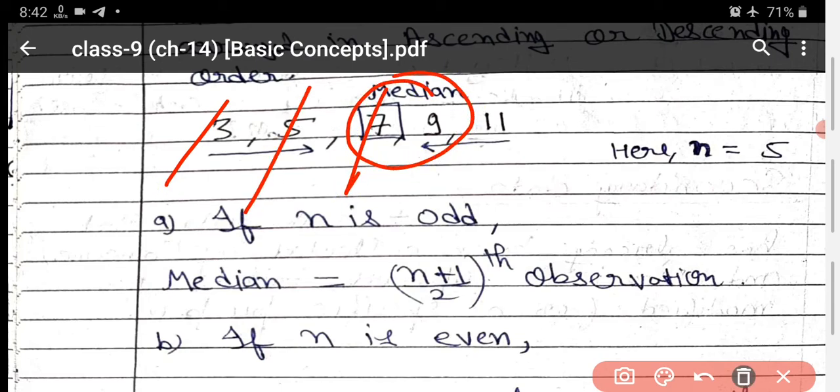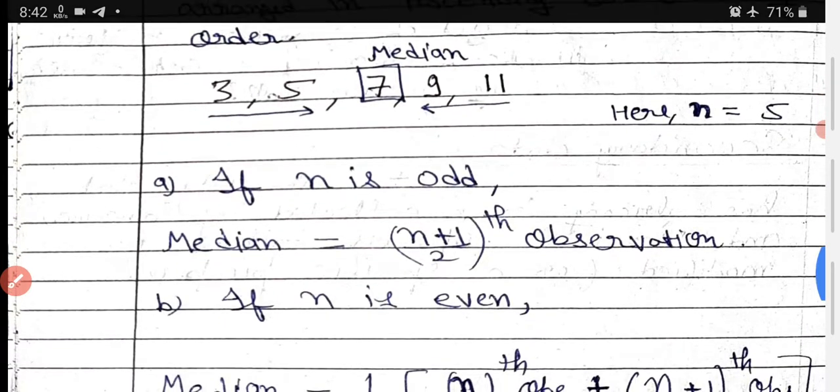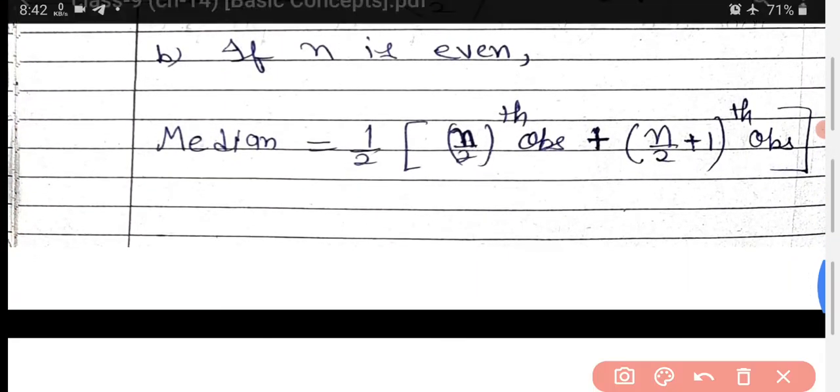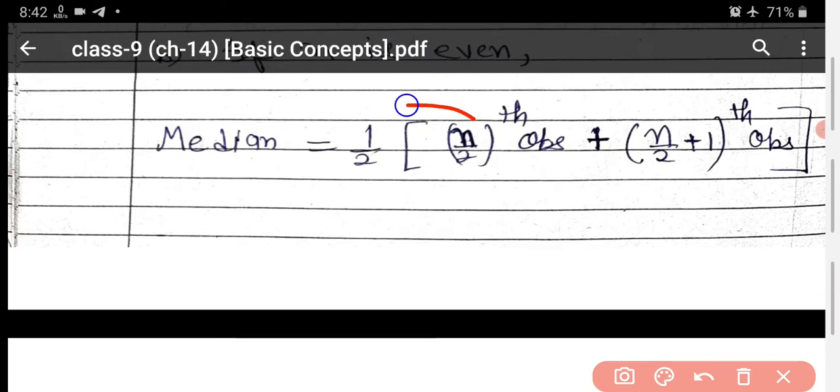That is 7. Okay. If n is even, then what is the formula? The formula is 1 upon 2 bracket n upon 2th observation, and so on.